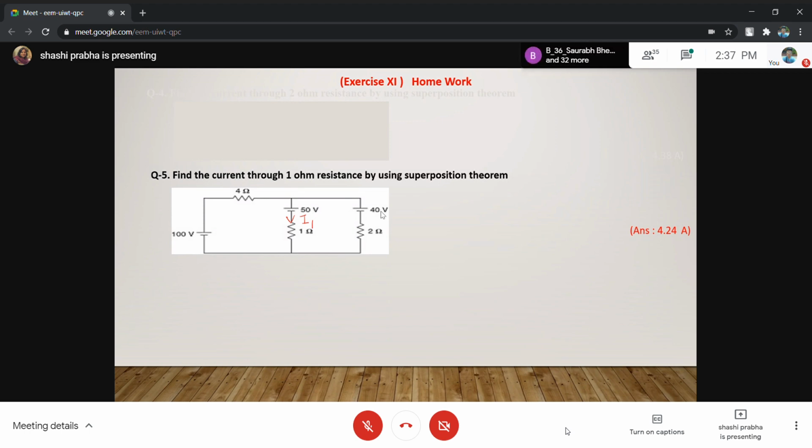Please draw the first circuit. Can we draw three circuits and find the response?